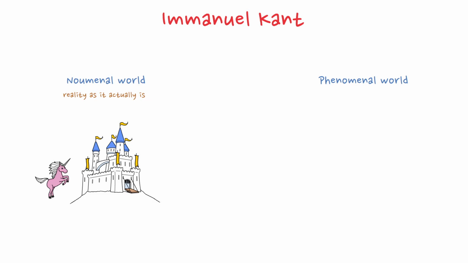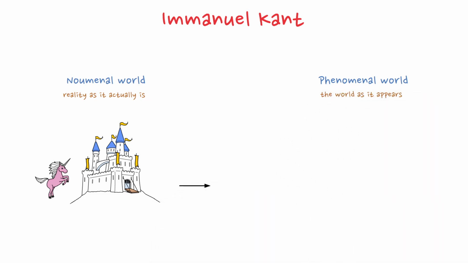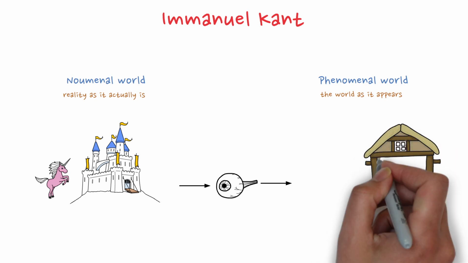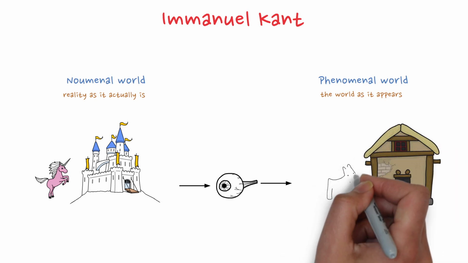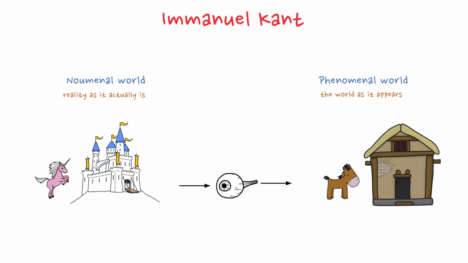The phenomenal world, on the other hand, is the world as it appears to us through our senses and cognitive faculties. This is the world we can engage with, analyze, and make meaningful statements about. All our knowledge is therefore limited to this phenomenal realm.